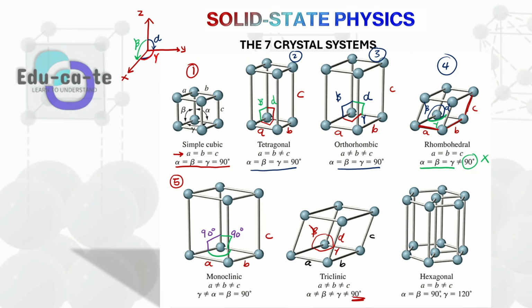Then when you look at the hexagonal structure, the last crystal system, or the seventh crystal system that we have here, the hexagonal structure is one of the most significant ones, the ones that we're going to be using quite a lot. In a hexagonal structure, we have got side A being equal to side B. Remember, these sides still represent the same thing. We still have got our length, our breadth, and our height as well.